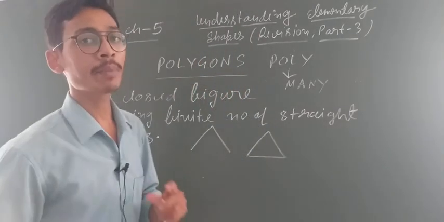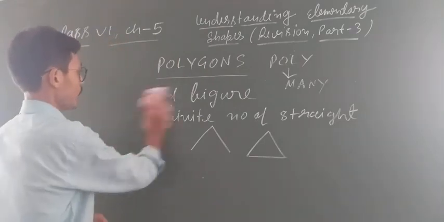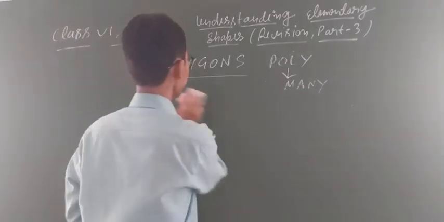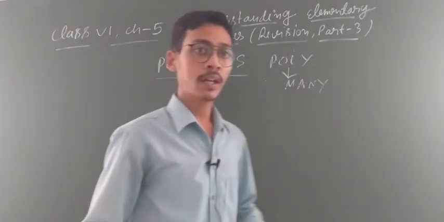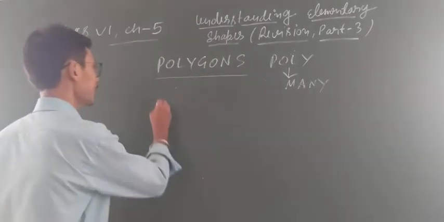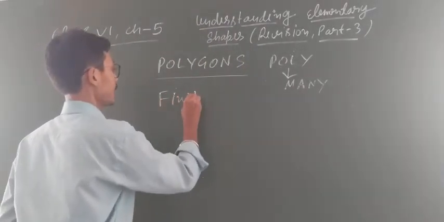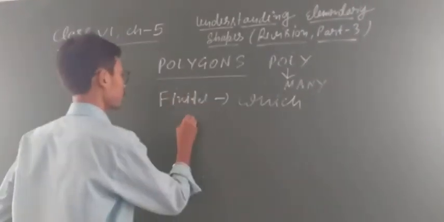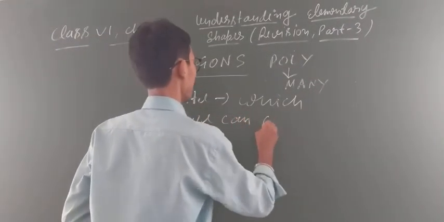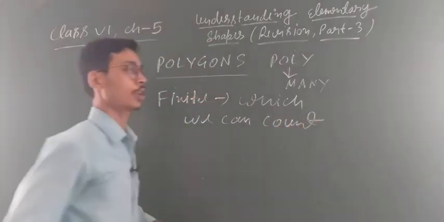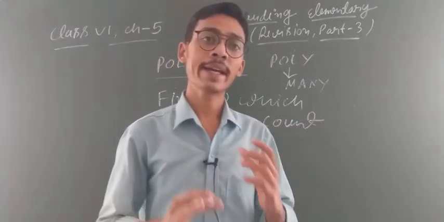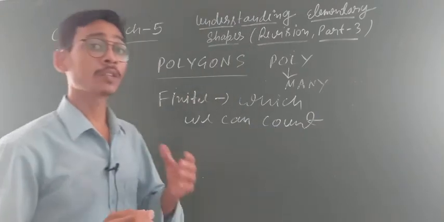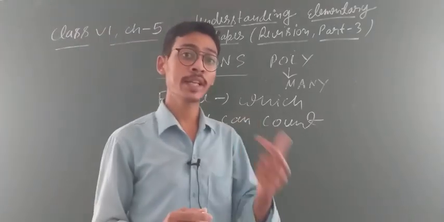देखो, polygon means a closed figure having straight lines. ठीक है ना? Which you can count. देखो, finite, a word I use, finite. Finite means which we can count. Okay? तो देखो, triangle, pentagon, hexagon, all are types of polygon. Is that clear? Why? Because we can count them and they are formed with the help of straight lines.